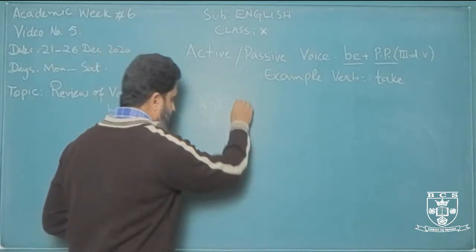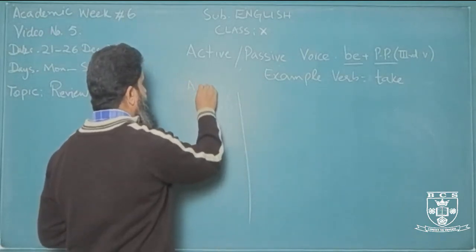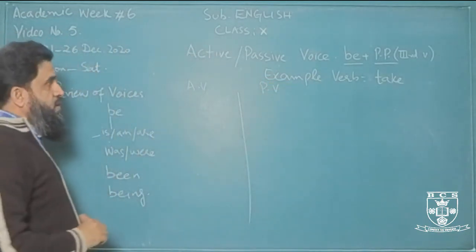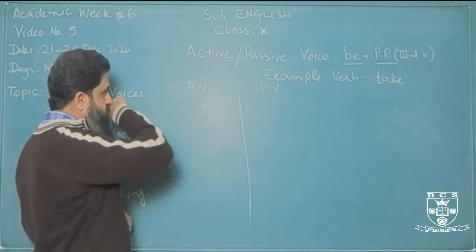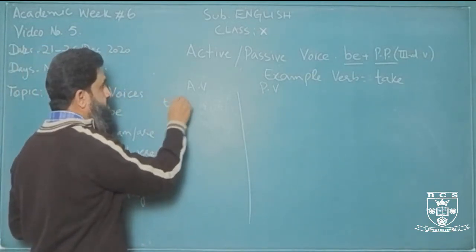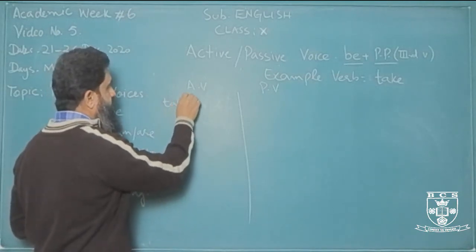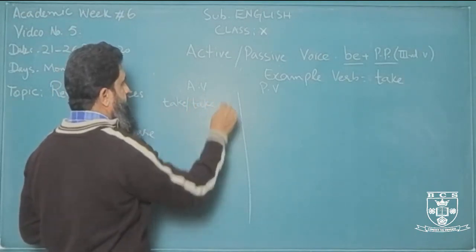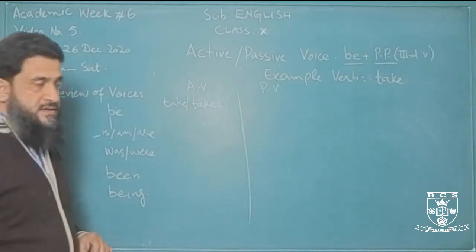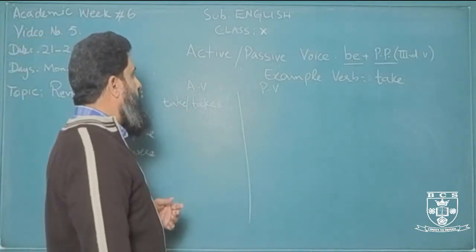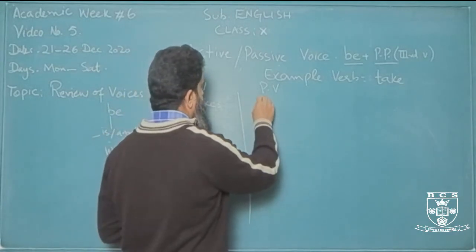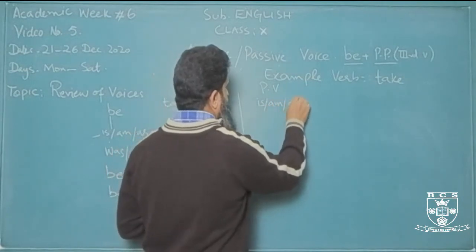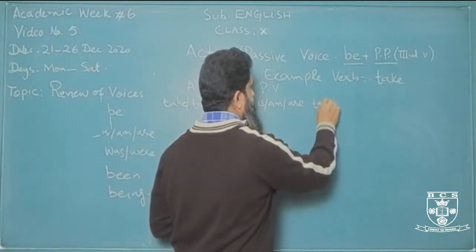So let us draw a table. Here we have active verb and here we have passive verb. So for present, for example, in active voice, we will use this example verb take or takes. So for passive voice, we'll use is, am, are, taken.